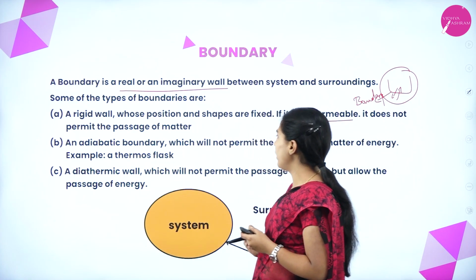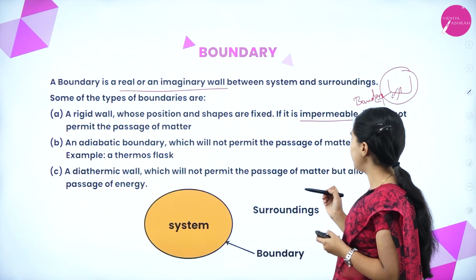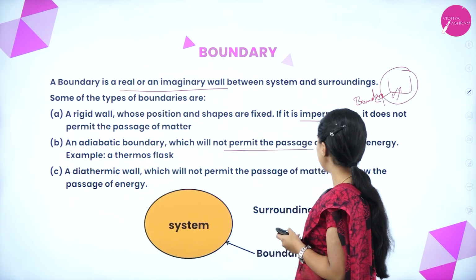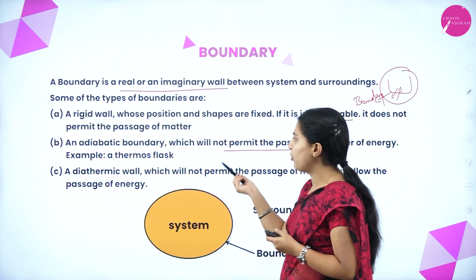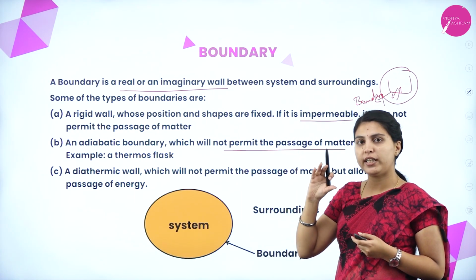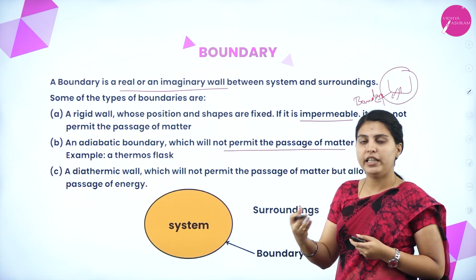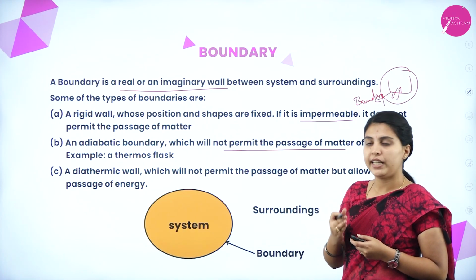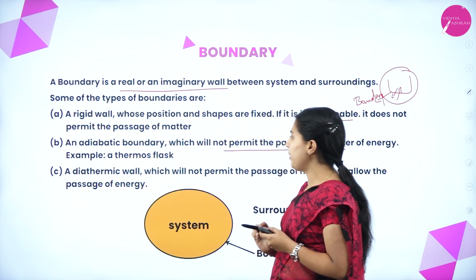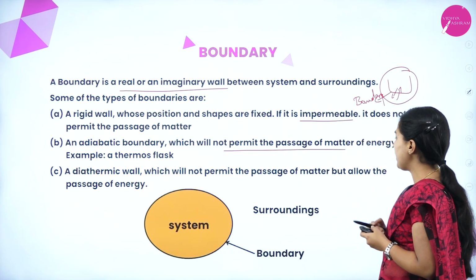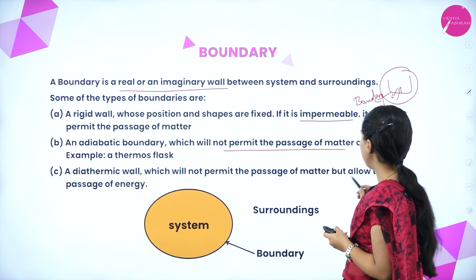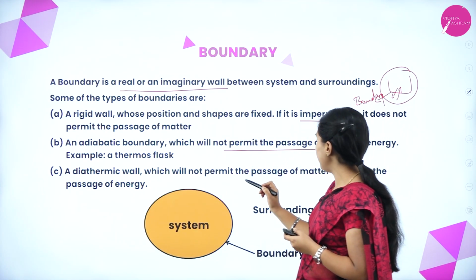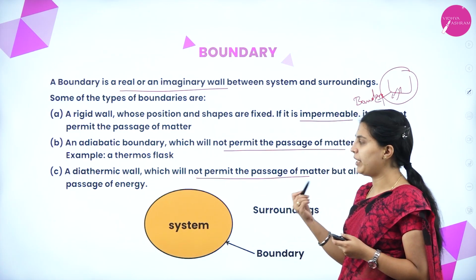An adiabatic boundary will not permit the passage of matter or energy. If you keep hot water in a thermoflask from 9 am till evening or night, it will stay hot only, meaning the exchange of energy cannot take place in the thermoflask. A diathermic wall will not permit the passage of matter but allows the passage of energy.